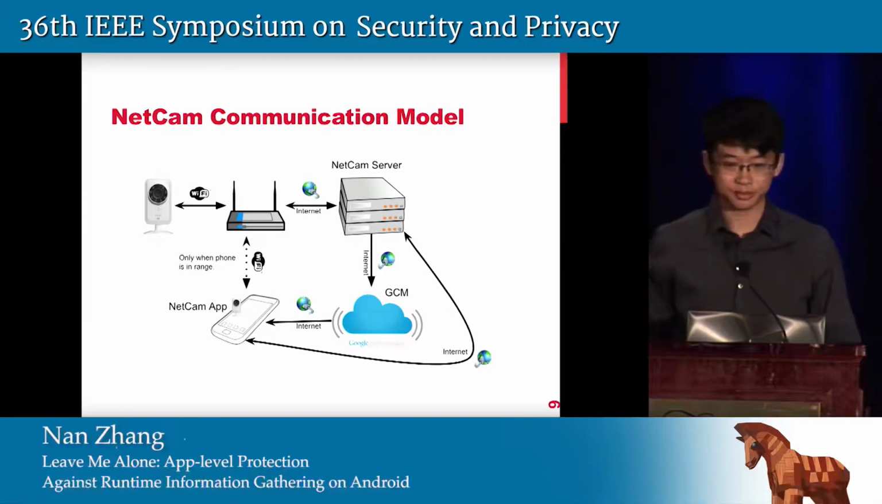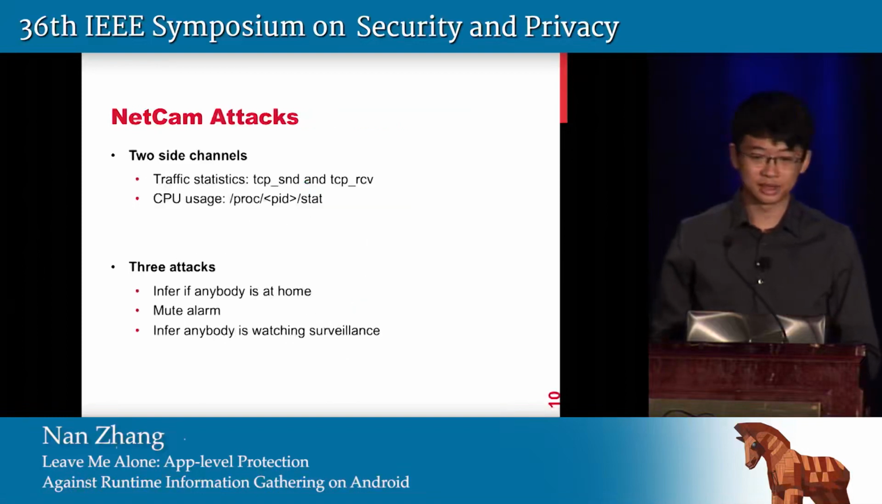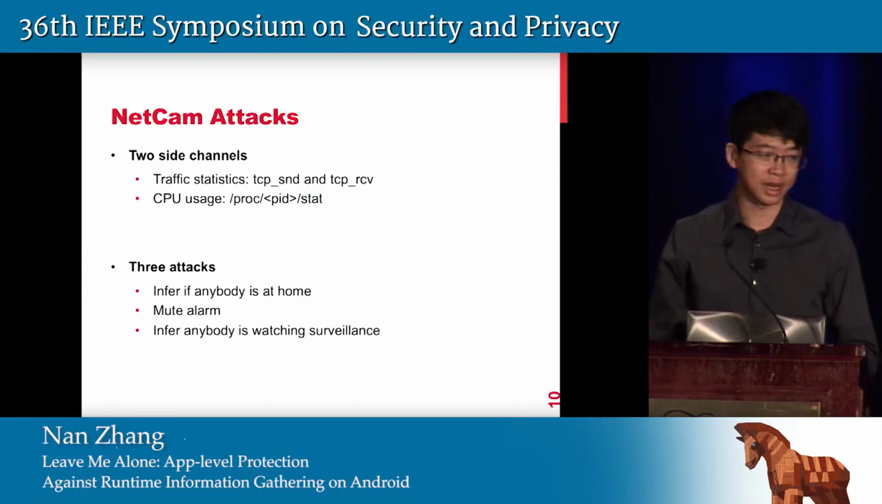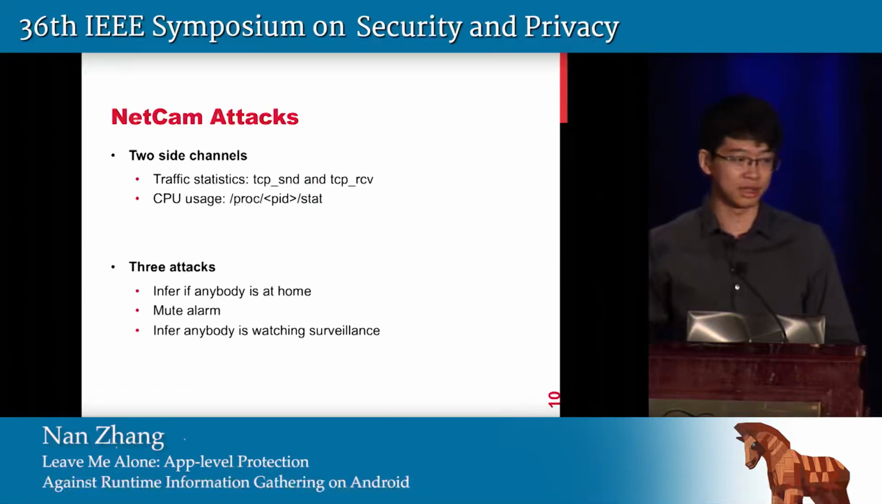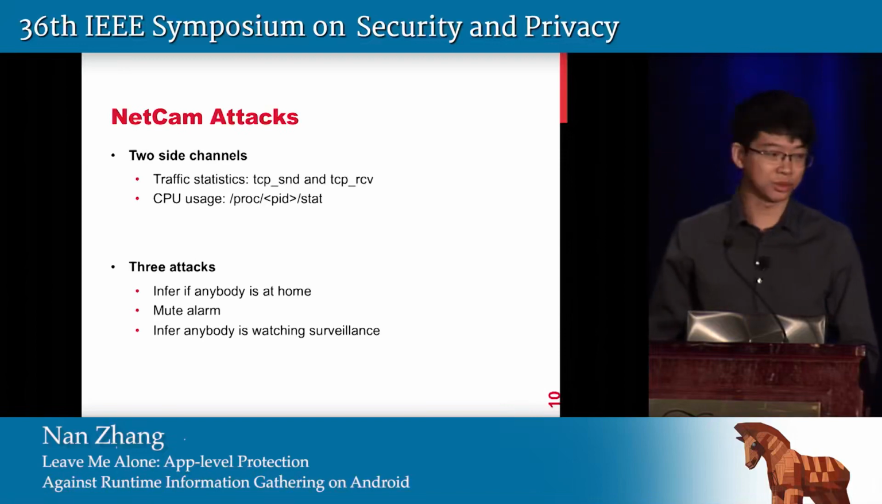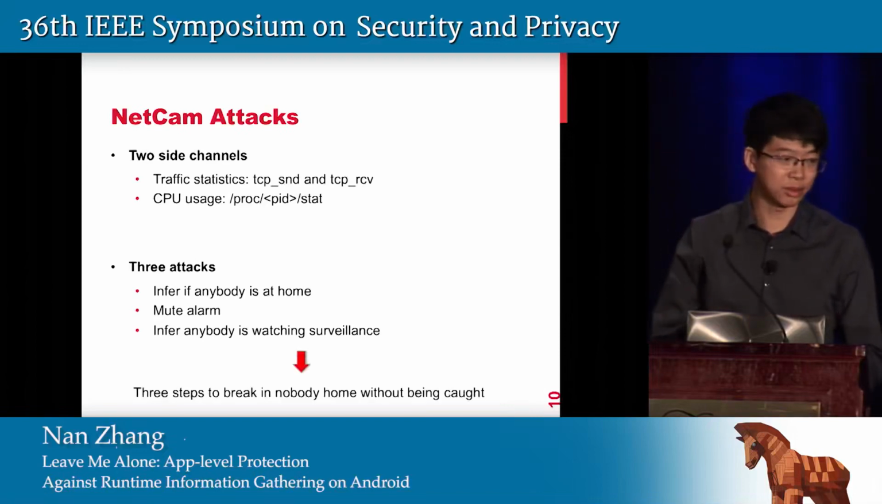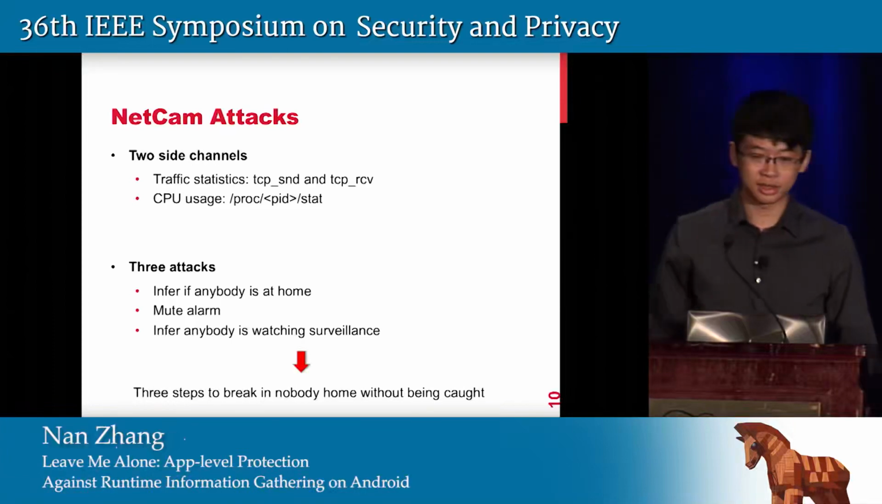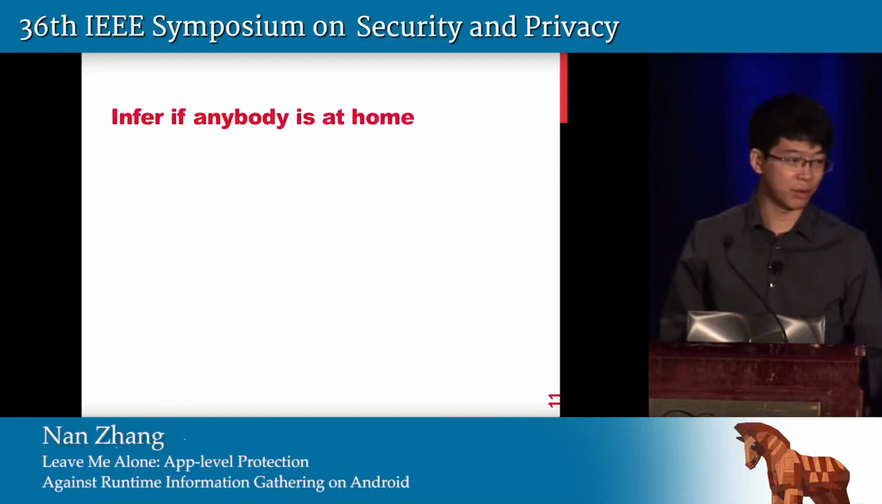With this model in mind, two side channels could be utilized to infer information about IoT devices, and enable three attacks that could make a burglar break into a home where nobody is present without being caught at the scene. Let me elaborate on each attack one by one.